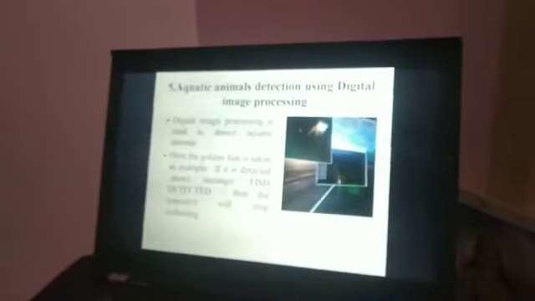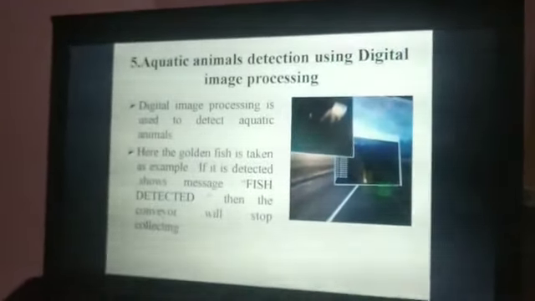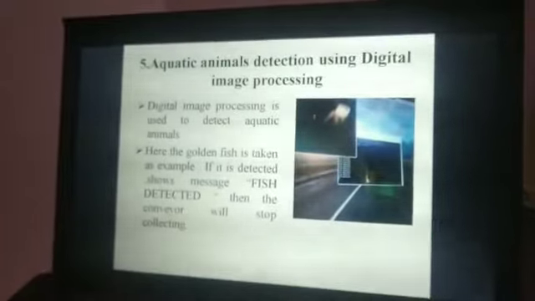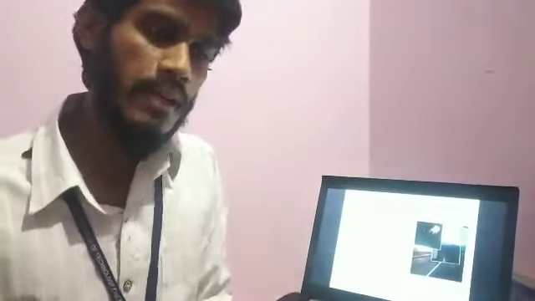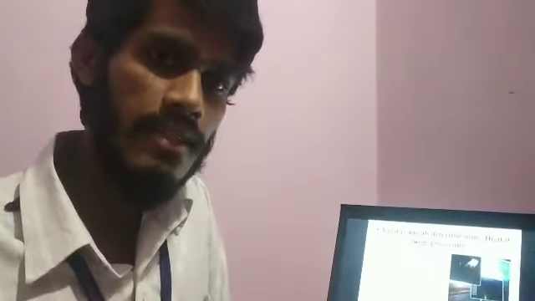This is a very important thing: aquatic animals detection using digital image processing. Why is this required? While collecting the garbage, if any aquatic animal comes in front of the conveyor, the conveyor collects the aquatic animals into the bin as well. So there may be death of aquatic animals. To overcome this situation, we have gone through this digital image processing. It will check for the presence of aquatic animals. If any aquatic animal presence is confirmed, the conveyor section, that collection section, is idle for a while.